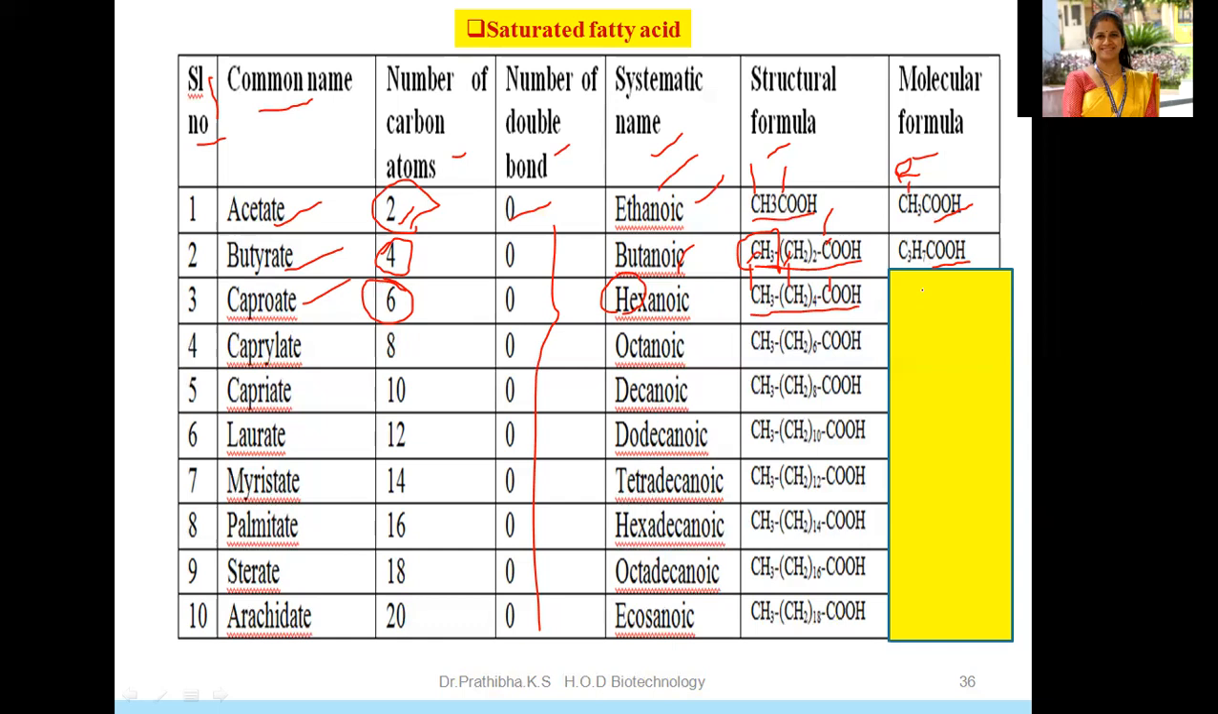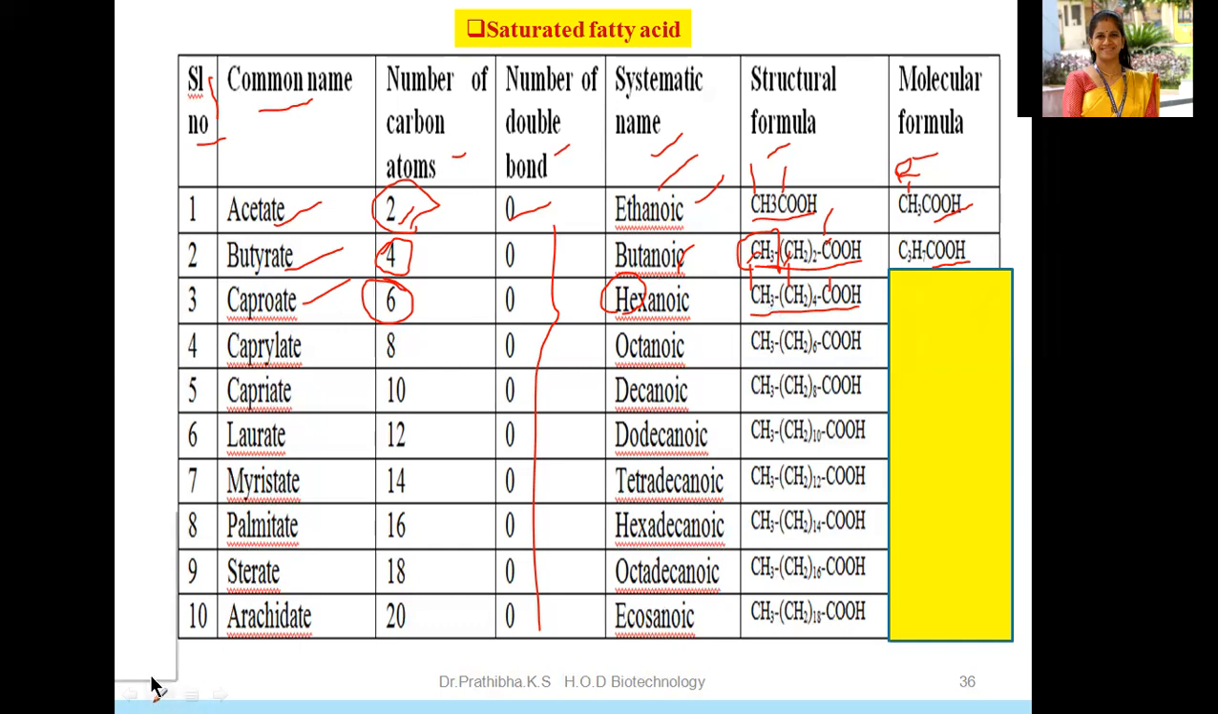So what is the molecular formula? You need to write all the molecular formulas for all these particular saturated fatty acids. Okay, you must write this molecular formula here. So in this case, how many C here and how many H? You must write it here. And here you need to write the COOH. Okay, so you need to write how many C and how many H you must write here.